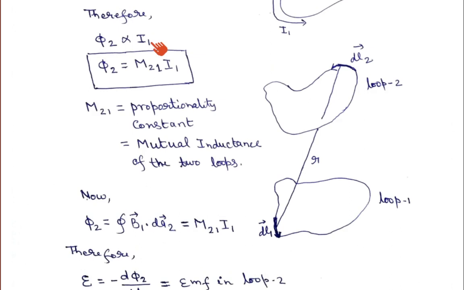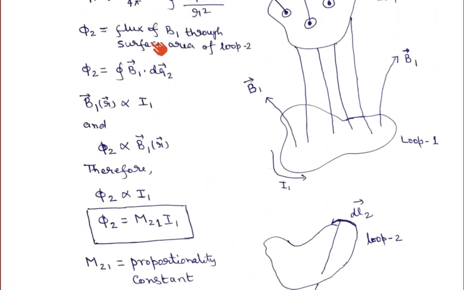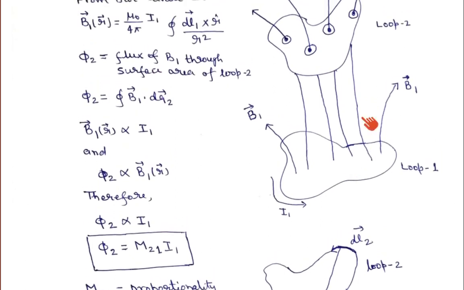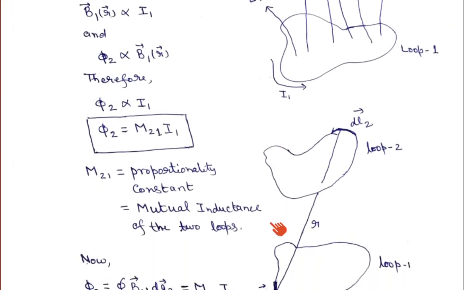So if you see those two loops, loop 2 and loop 1, there is some relation between them. That is why phi 2 is proportional to the current flowing in loop 1. Okay. So this constant of proportionality is known as the mutual inductance.